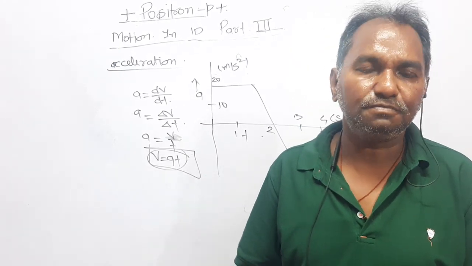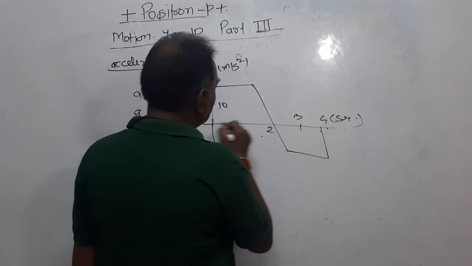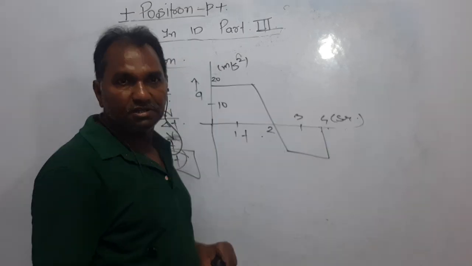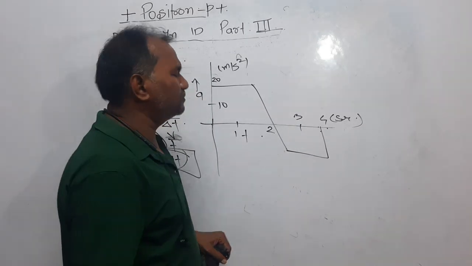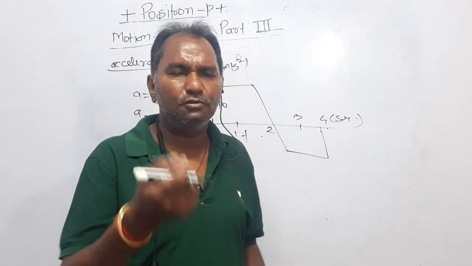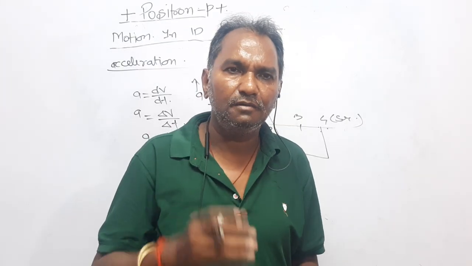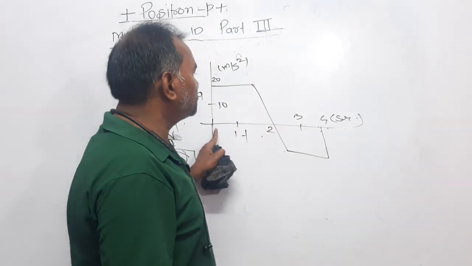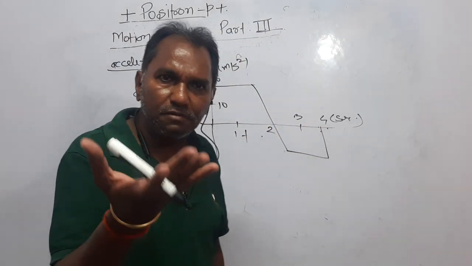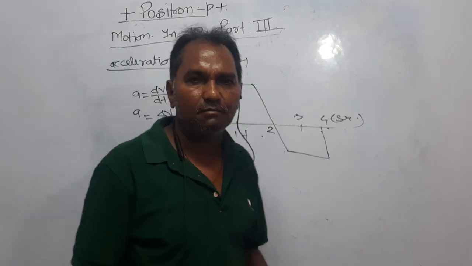If you want to find out from 0 to 4 seconds the velocity, or you can say average velocity, right? We are not finding the velocity at a particular instant. We are considering velocity from 0 to 4 seconds. It means we are talking about the average velocity. Now dear students, again listen to my words.